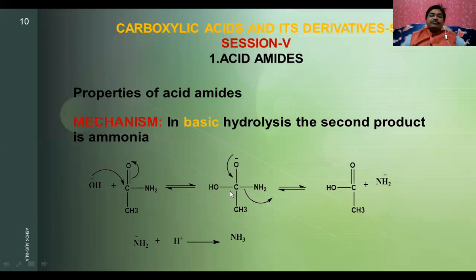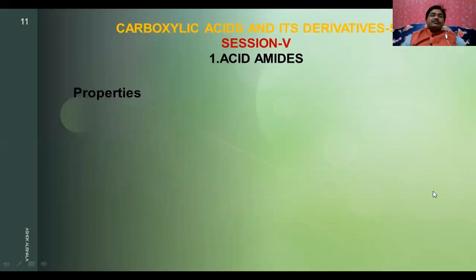At the same time the amide ion will be eliminated, and here you will get the carboxylic acid formed. As for this amide ion, the water contains OH as well as H plus ion. The remaining H plus ion is taken by the amide and it results in the formation of ammonia. That means in the presence of base, that is in basic hydrolysis, the second product is ammonia. What about in acidic medium?